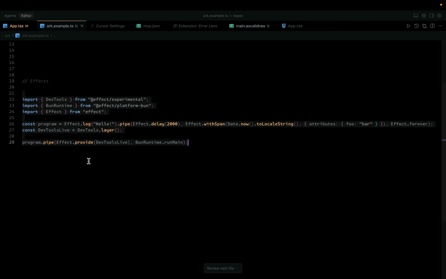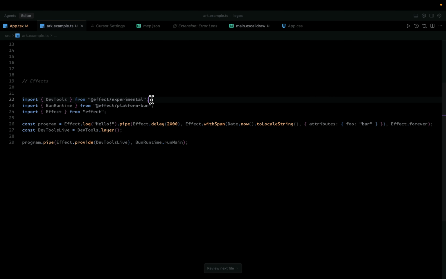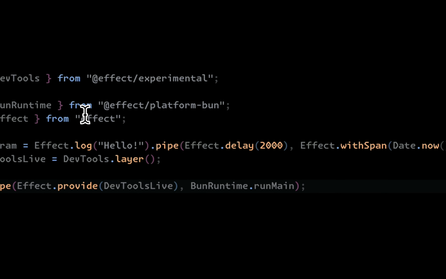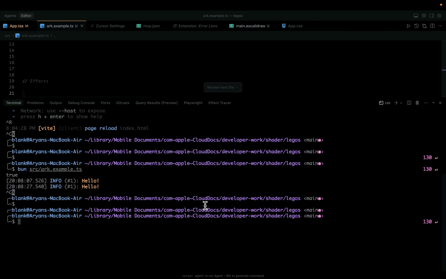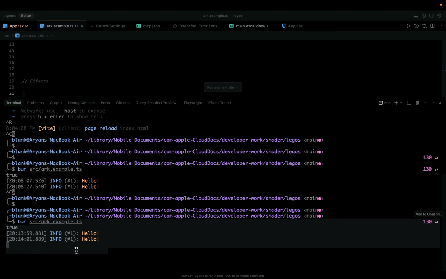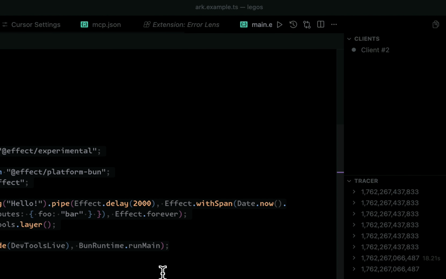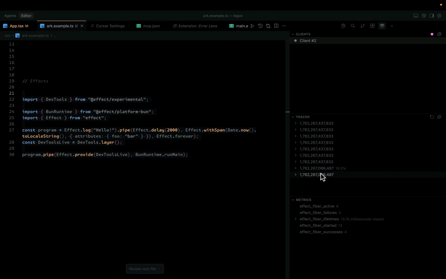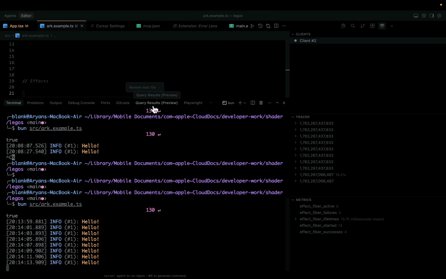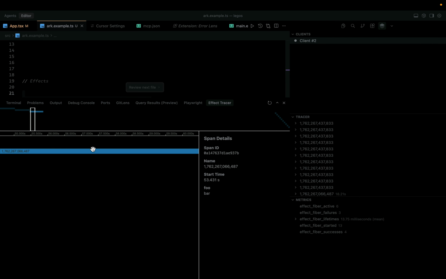Another tool that I use a lot is Effect Dev Tools. Effect is very hard to track on its own, so I use Effect Dev Tools to track something. For example, if I run source arc examples.ts, you can see that it's running now, and every second it's running an effect, and I wanted to track that. So I could just come here and say show Effect Dev Tools client. Its clients are showing here. If I wanted to see what it's doing, with the effect tracer, I could trace the things, how long it takes per request for an effect to run, etc.